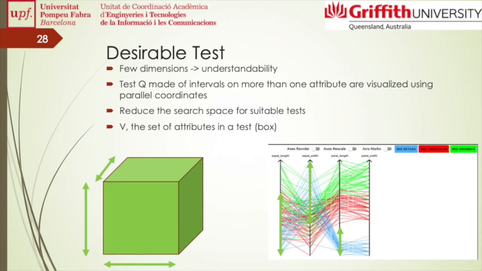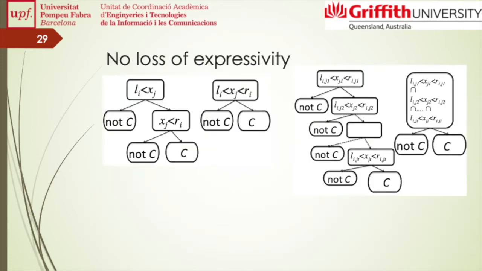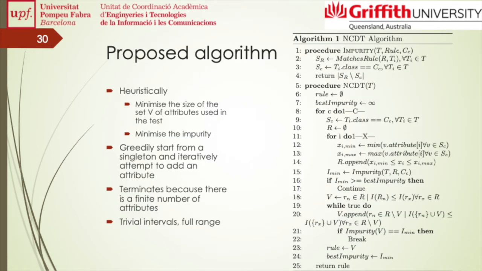Now, we also are aiming for very few dimensions to allow for the finished classifier to be transformed into very understandable decision rules. Using conjunctions of attributes does not lose any expressivity. We are introducing a new algorithm. Its purpose is just to build a discrimination test of one particular node, and the objective is to minimize the number of attributes used and at the same time minimize the impurity.